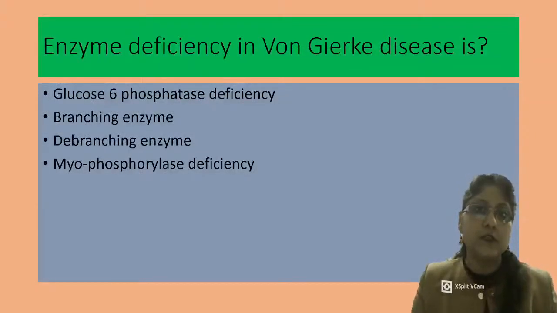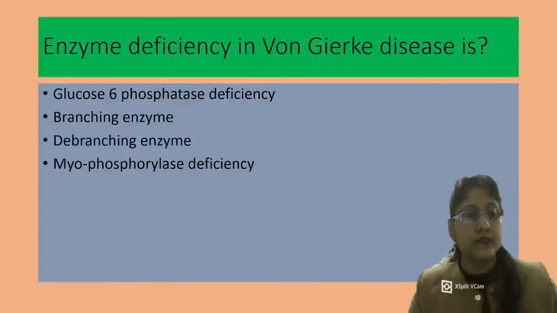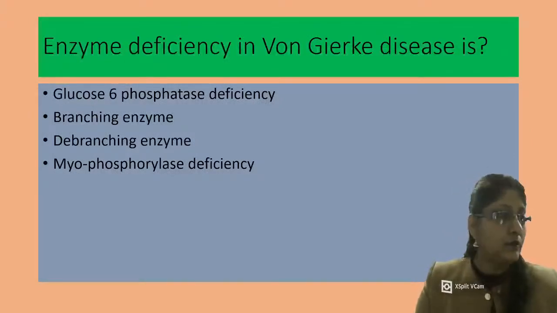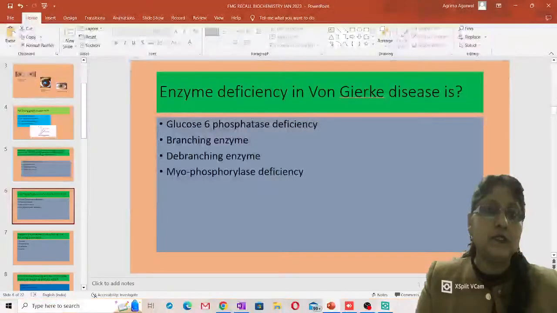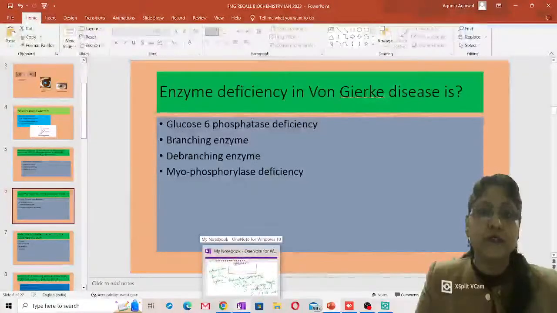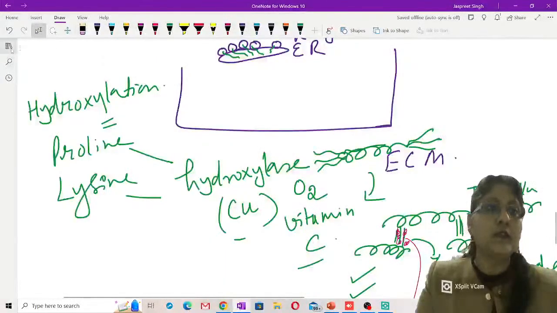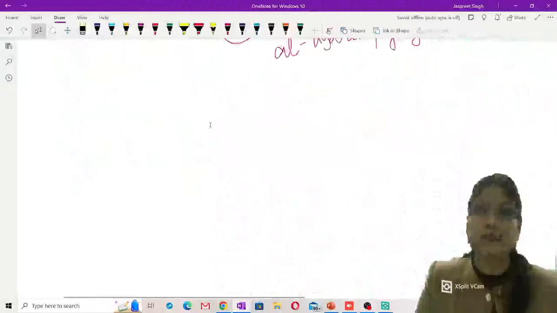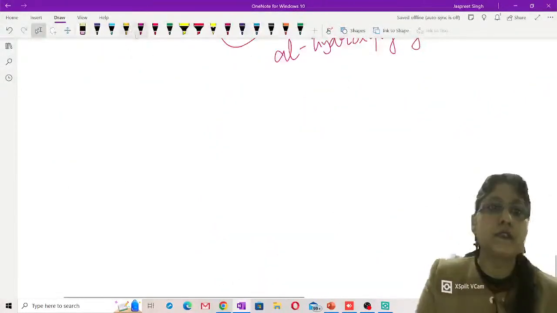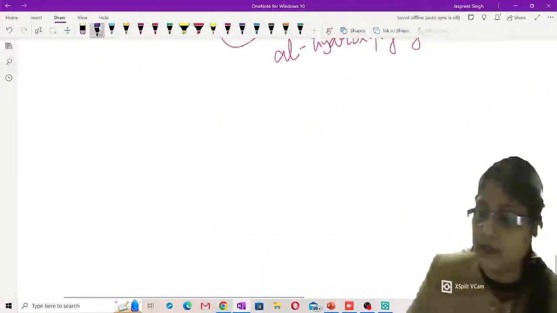Enzyme which is deficient in von Gierke disease. Von Gierke disease is type 1A glycogen storage disorder, and you must know the enzyme deficient here is glucose 6-phosphatase enzyme. So glucose 6-phosphatase enzyme is deficient in von Gierke disease. What is this enzyme? What does it do? Where is it located? You must know.